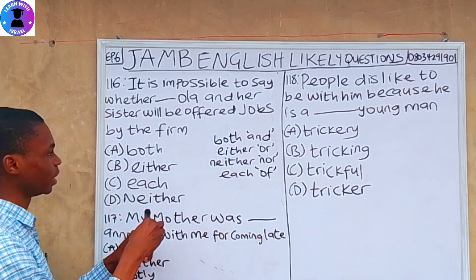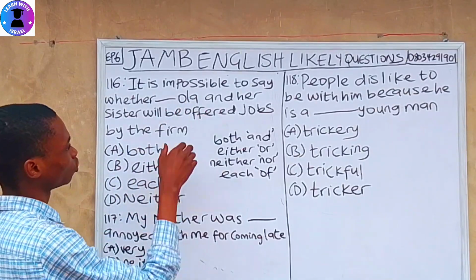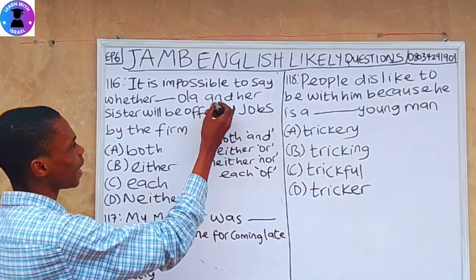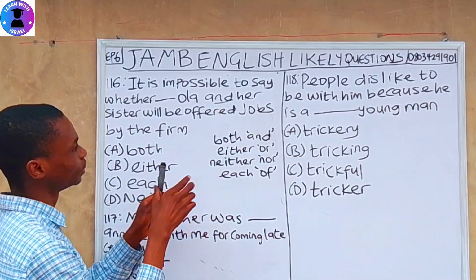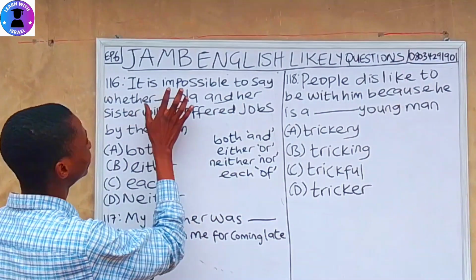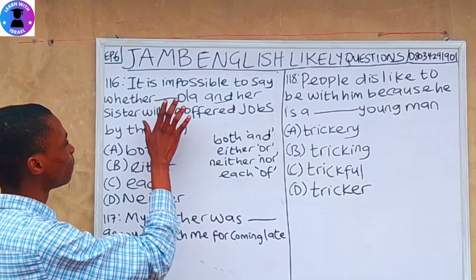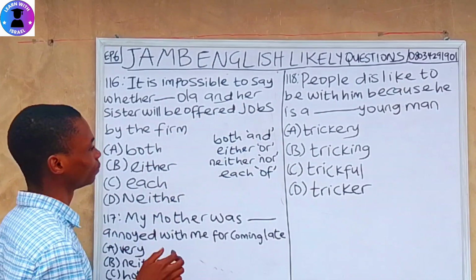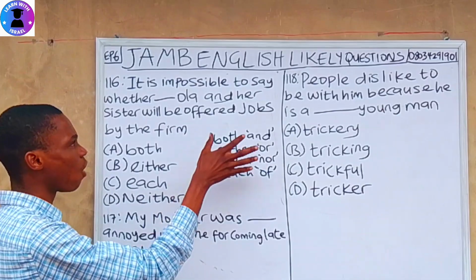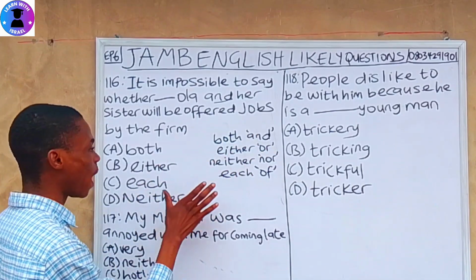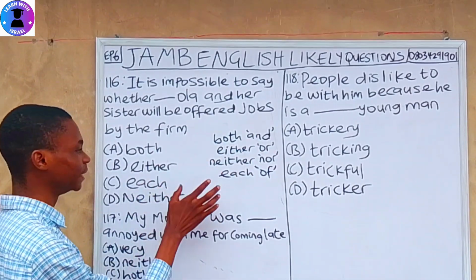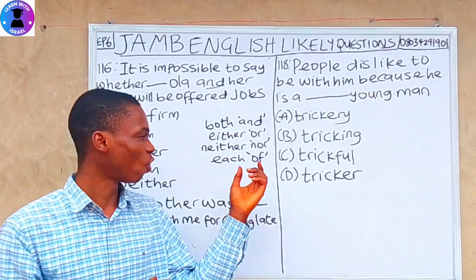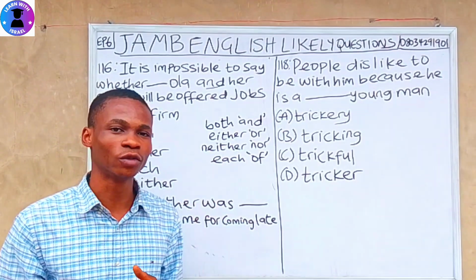So if we check option A, both is the one that goes well, because between the two subjects here we have and. Both and is the one that goes well. It is impossible to say whether both Ola and her sister will be offered jobs. So option B is either or. While option C, each of. You can only use it in some kind of context for each and every one of you.